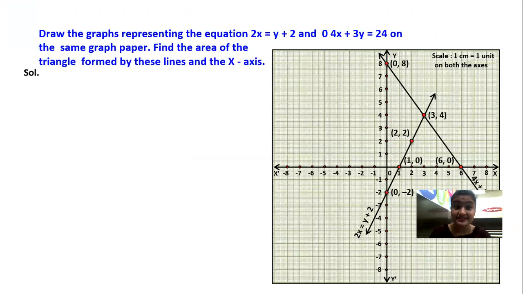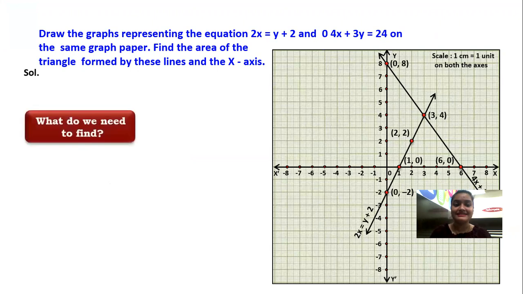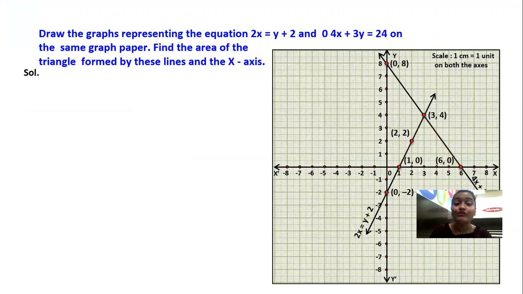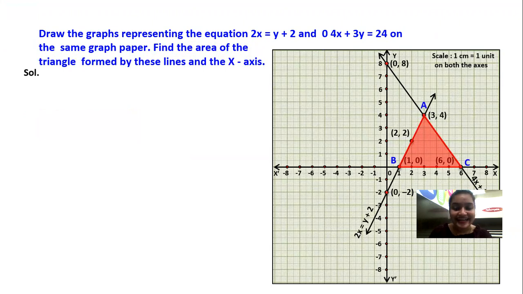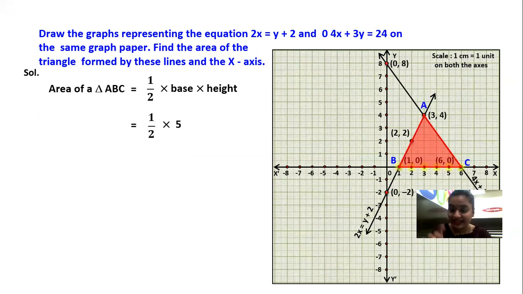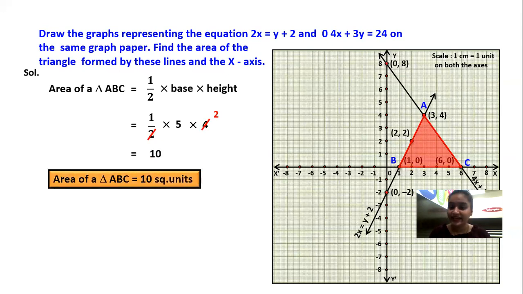But the question says, find the area of the triangle formed by these lines. And we know area of the triangle is what? Very good. So first of all, we named the triangle, that is ABC, and area of triangle ABC is half into base into height. So the base is 5 units. You can count it from 1 to 6, and the height is 4 units. 2 ones are, 2 twos are. So area of the triangle is 10 square units.